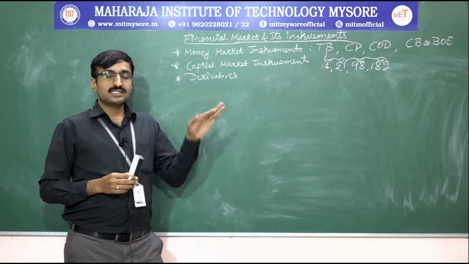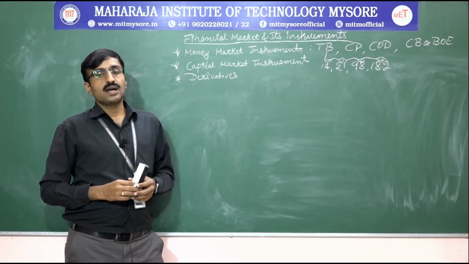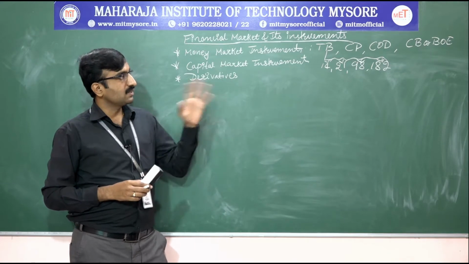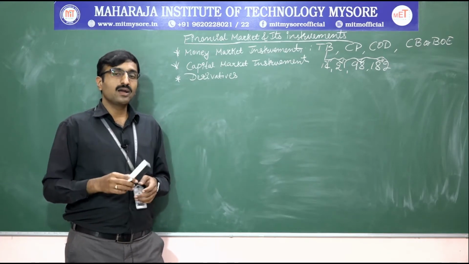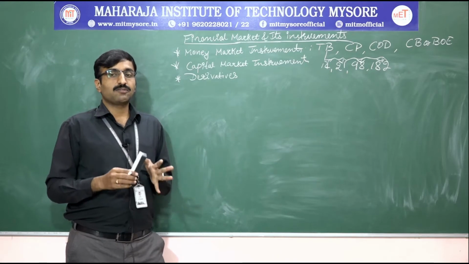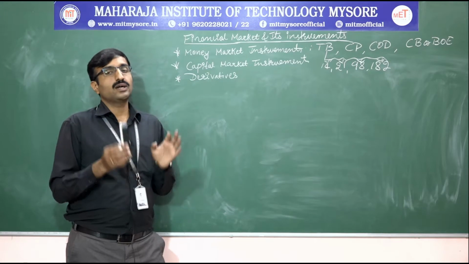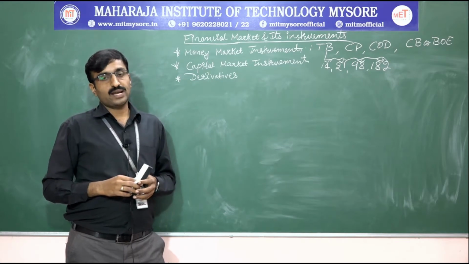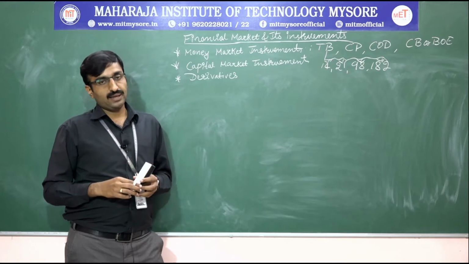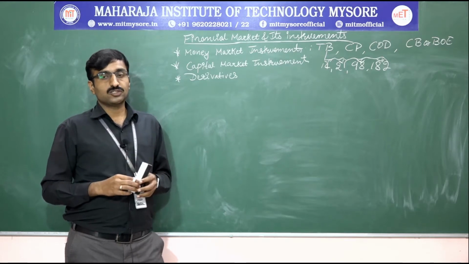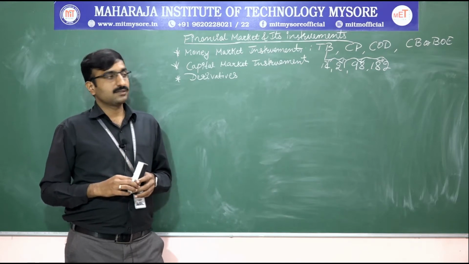By this also we can have short term funds and borrowings. We also have one more, that is certificate of deposit. Here the fund is deposited in a bank for a fixed period at a specified rate of interest, and the certificate is issued for the deposit. So we call it certificate of deposits, which is available in all commercial banks. This is also one of the money market instruments, and from this also we can have short term funds and borrowings.